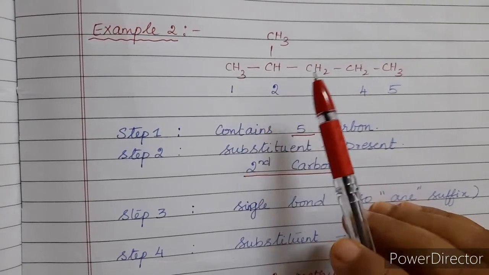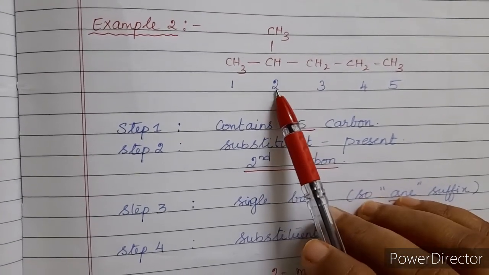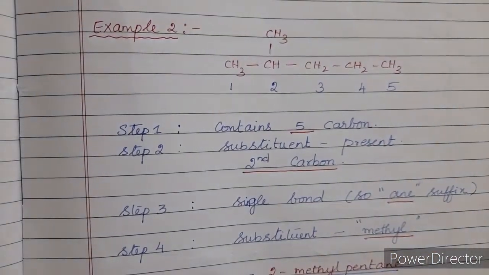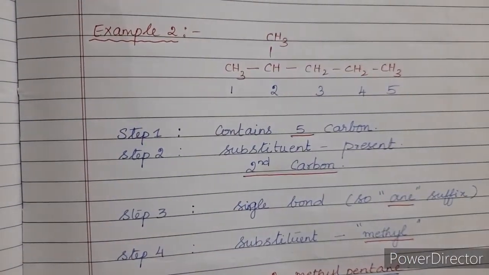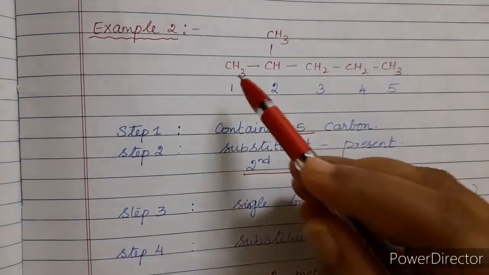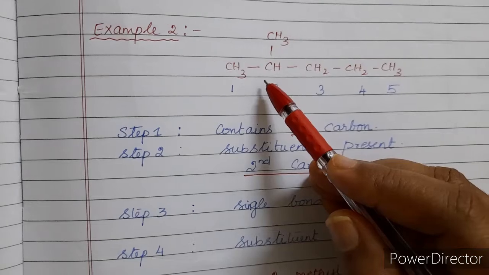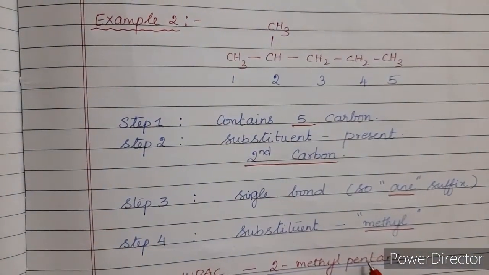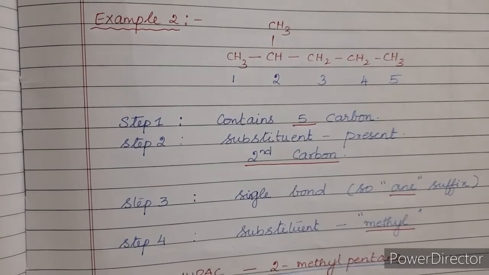Now how will you name it? First you will number the carbon in which the substituent is present. So 2. Now what is the substituent? Methyl. Now how many carbon atoms are there? 5. So pent. Now is there any double bond or single bond or triple bond? Only single bond. So it is ane. So 2-methyl pentane. Right?